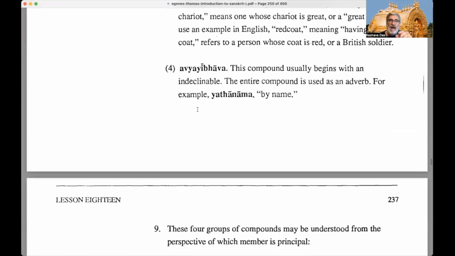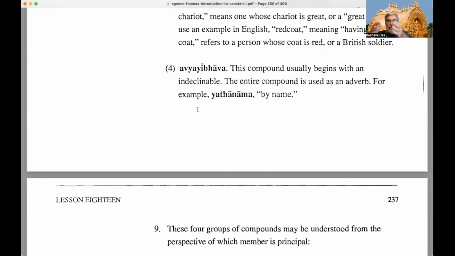Now we have Avyayibhava. Avyayi means indeclinable. Bhava means has the sense of being indeclinable. So this compound usually begins with an indeclinable. The entire compound is used as an adverb. What's an adverb?